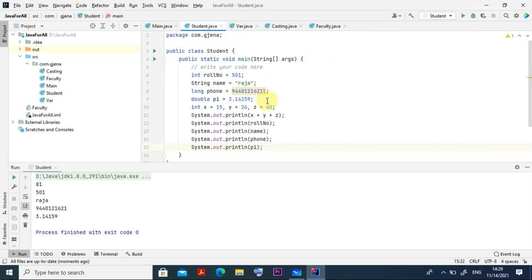First it added all the things, 15, 26, 40, and the output came. The roll number came 501, the name came Raja, the mobile number came, and these are the things that came here. You got it now.